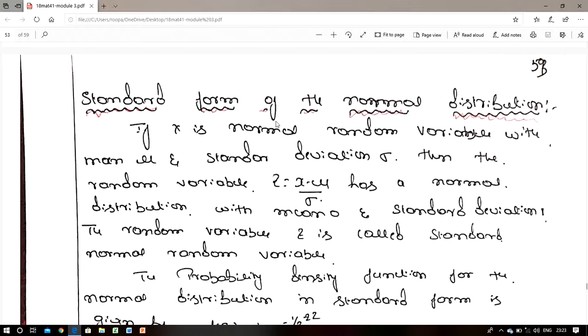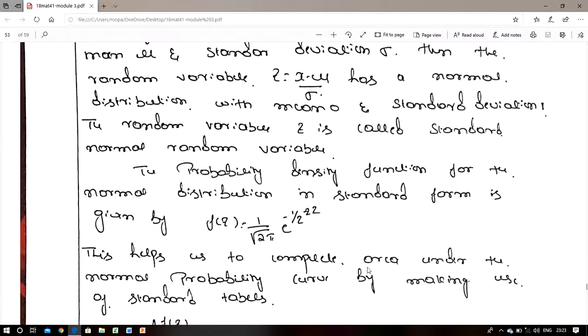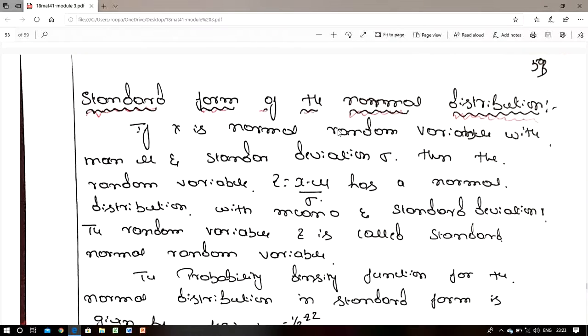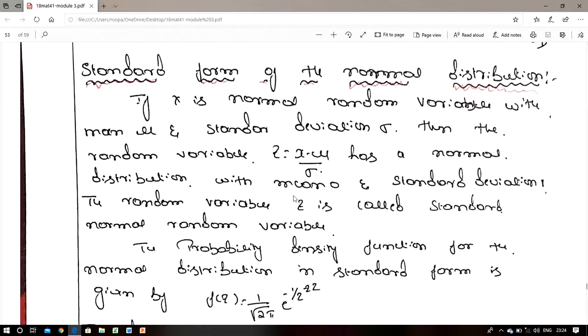Standard form of normal distribution. If x is a normal random variable with mean mu and standard deviation sigma, then the random variable z, written as z is equal to x minus mu divided by sigma, has a normal distribution with mean 0 and standard deviation 1. The random variable z is called a standard normal random variable, where mu is the mean and sigma is the standard deviation.